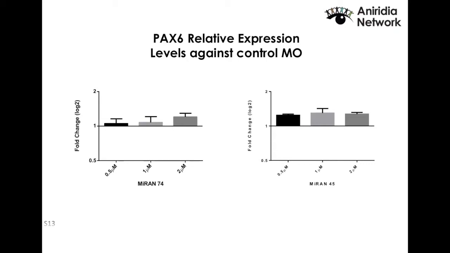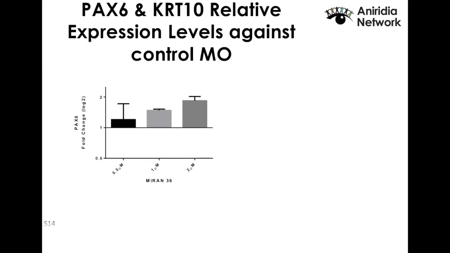And our best target so far is with miR-36, which at the highest concentration showed a twofold increase of PAX6. To put it in easier terms, if those cells were from an aniridia patient, for example, they were able to reach the wild type levels of PAX6, at least at the gene level.